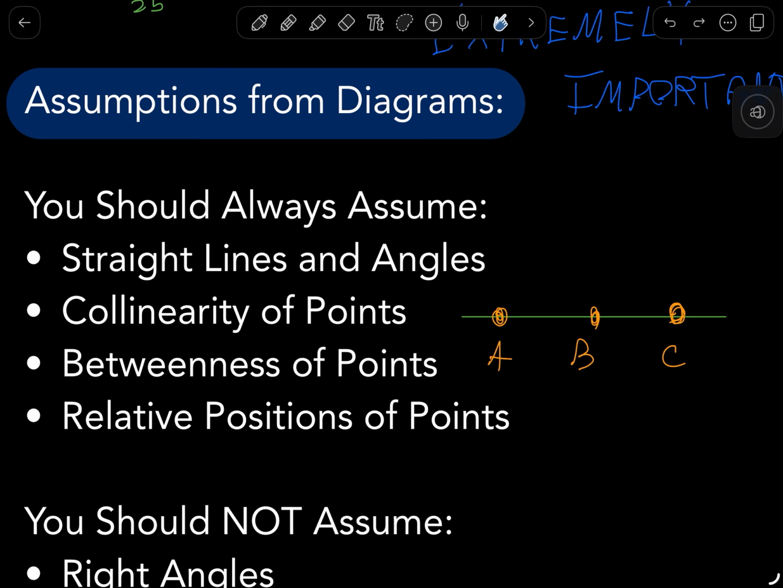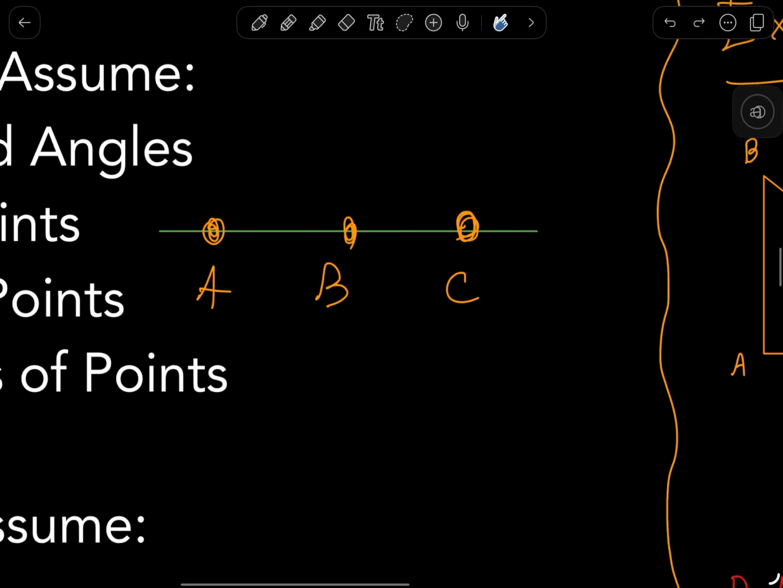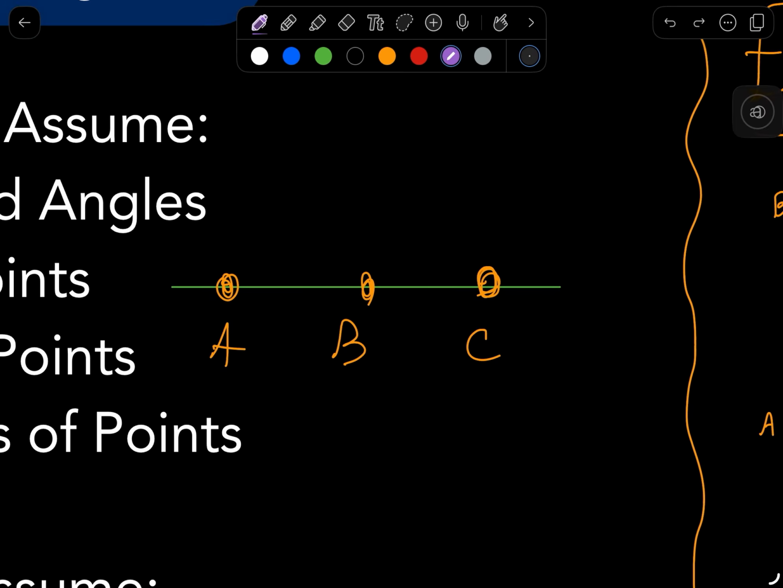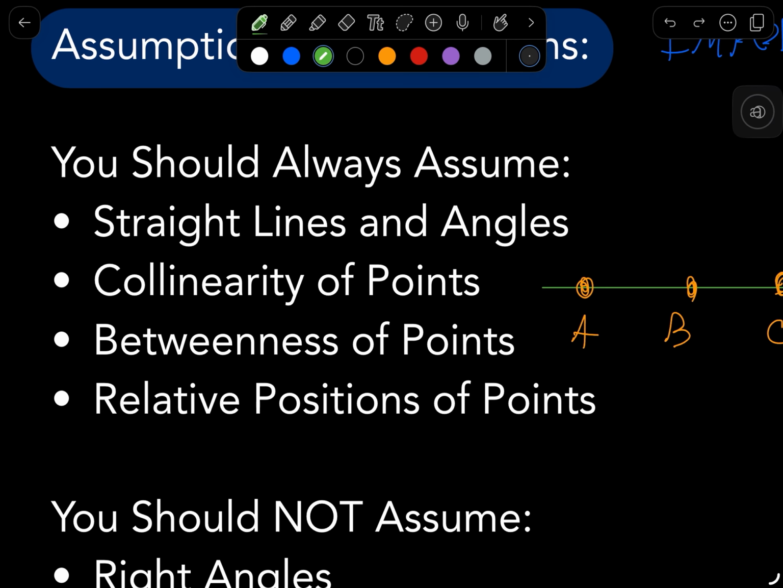So let's start with the first. What can you assume from a diagram? Well, you can always assume straight lines and angles. What I mean by that is if you're given a diagram, let's say like this diagram here, and you see that there's a green line here that looks straight, if you can decipher that this line is straight, then you can assume that it's going to be a straight line. Therefore, you can assume it's a straight angle. So anytime you see a straight line in a diagram, you can 100% assume that it's going to be a straight angle or a straight line.